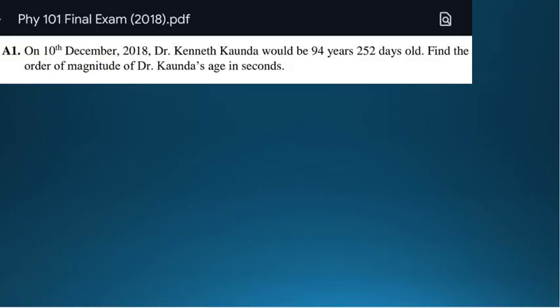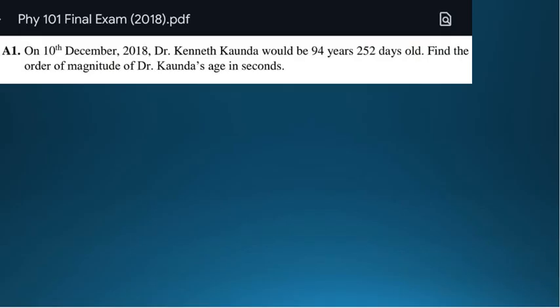Let's do another question, which is also very important. This is now on order of magnitude and estimation. On 10th December 2018, Dr. Kaunda would be 94 years 252 days old. Find the order of magnitude of Dr. Kaunda's age in seconds.